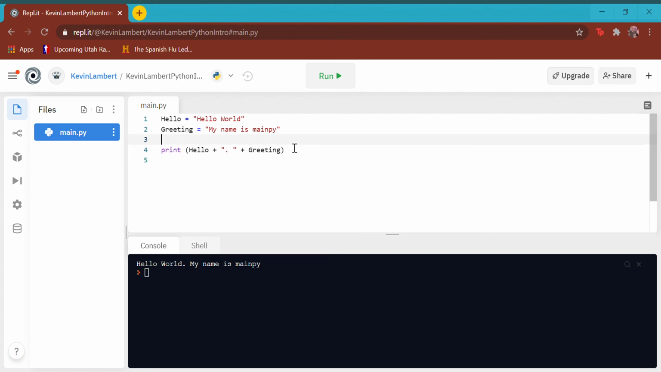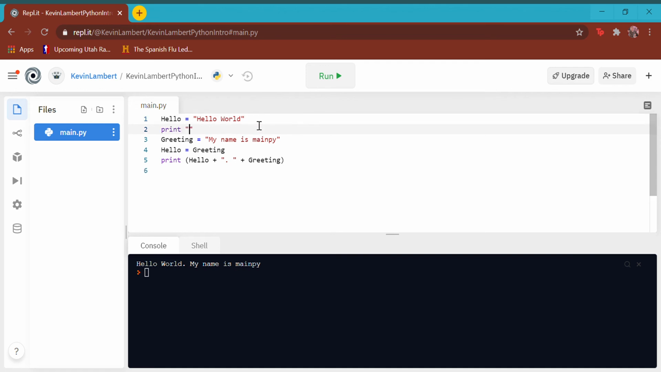So now let me show you one cool thing. Now I'm going to say hello now equals greeting. So when I type that, that's going to change this value. So up here we said hello equals hello world. And just to show you, let me print that out up here so I can show you below what it's going to do. So when we print it on line 2, it's going to say hello world. But when we print it right here, it's going to say my name is main.py. See that? Because we actually changed the value of hello to now equal whatever the value of greeting was. Isn't that cool?